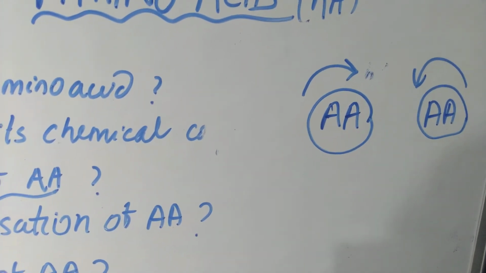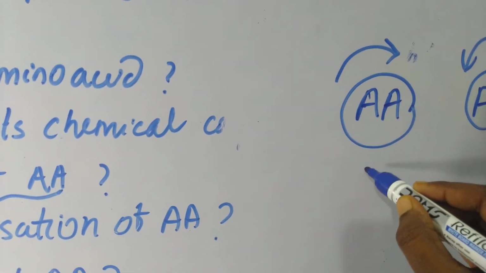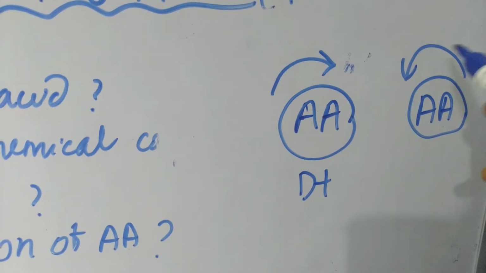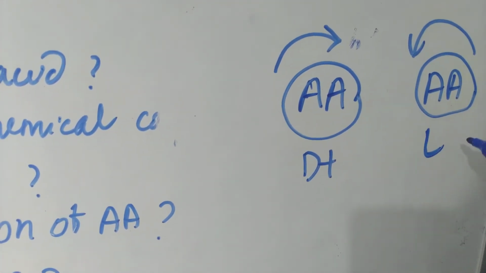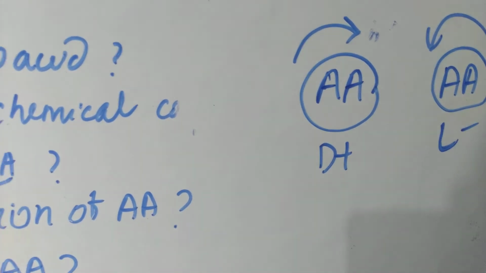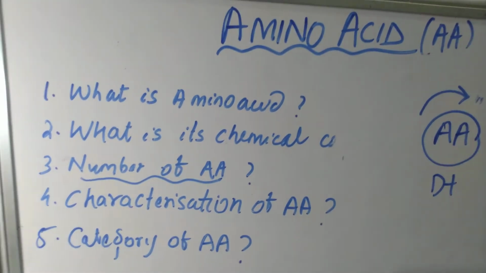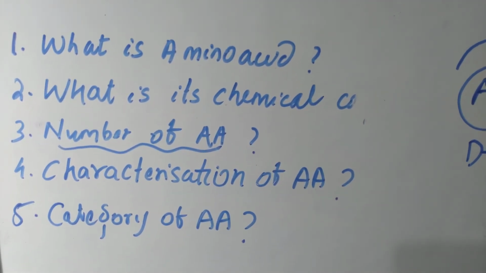So like this, if light rotates clockwise, we can say D or plus, and if light rotates anti-clockwise, we can say L, right? So L or negative. Like this, this is characterization of amino acids.